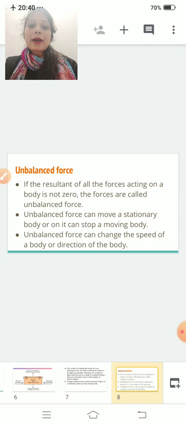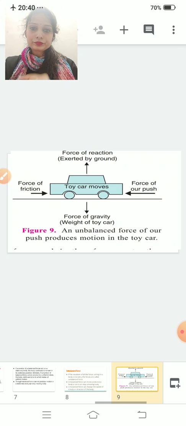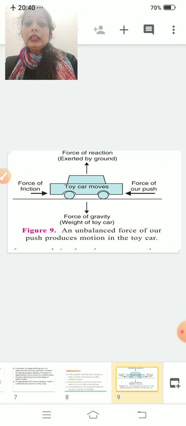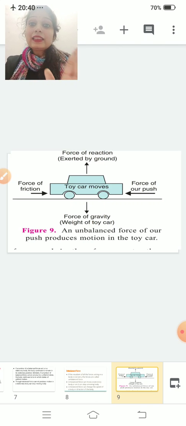Third, an unbalanced force can change the speed or direction of the body. Clear? For example, this is a toy car. If the force of friction is equal to the force of our push, then this car will not move. That means whatever force you are applying should be more than the opposite force.